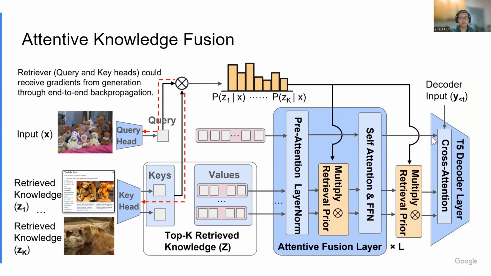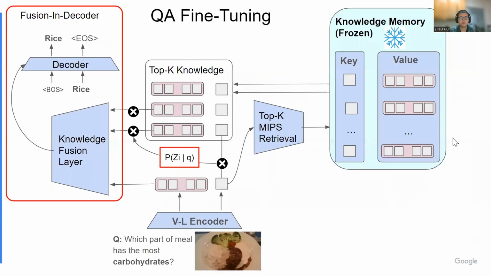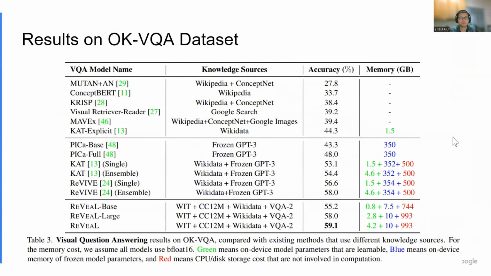This structure is instrumental in enabling the memory, encoder, retriever, and the generator to be concurrently trained in an end-to-end fashion. After pre-training, we can freeze the learned knowledge memory and the base VL encoder, and only fine-tune the fusion and the decoder part for various knowledge-intensive downstream tasks, such as visual question answering and image captioning tasks.